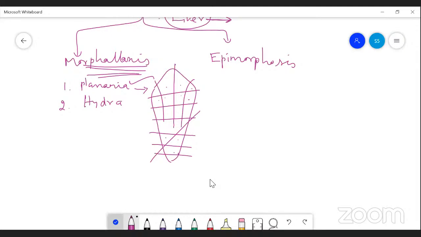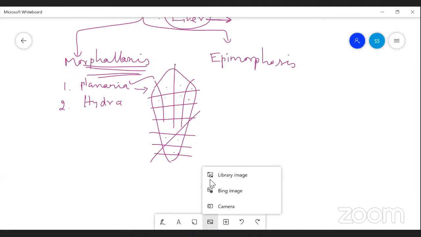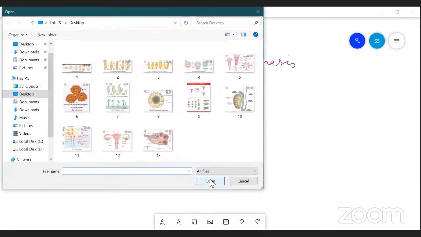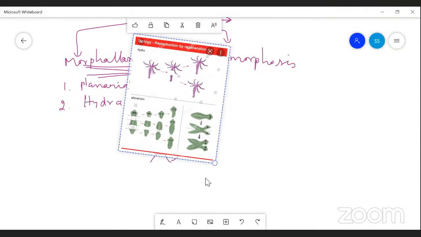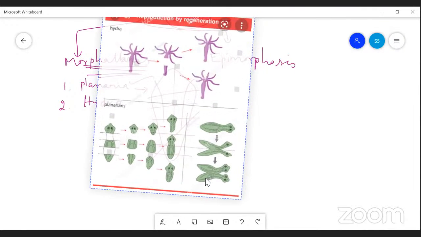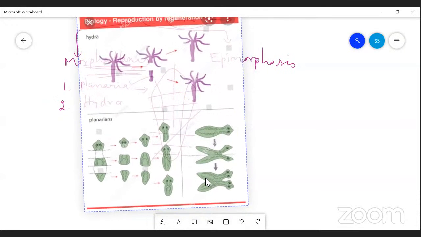And you can see this same morphallaxis type in hydra also. Look at this diagram.